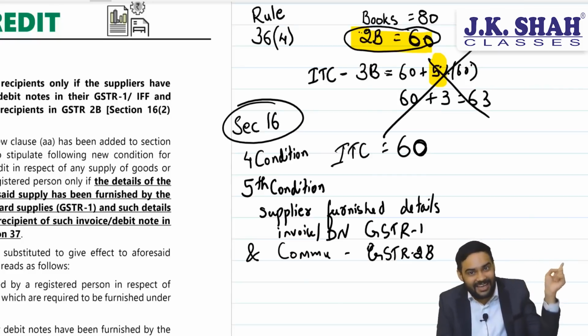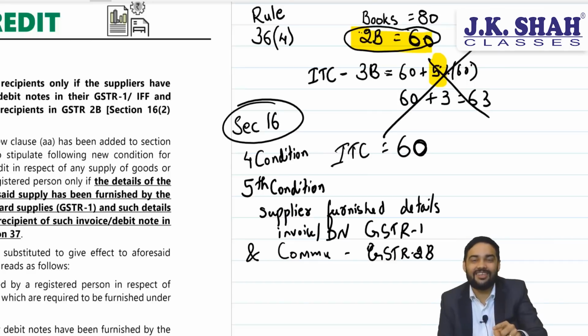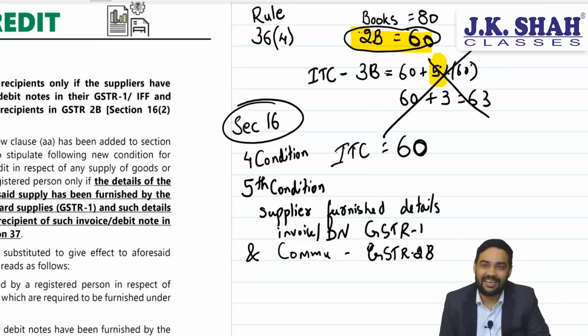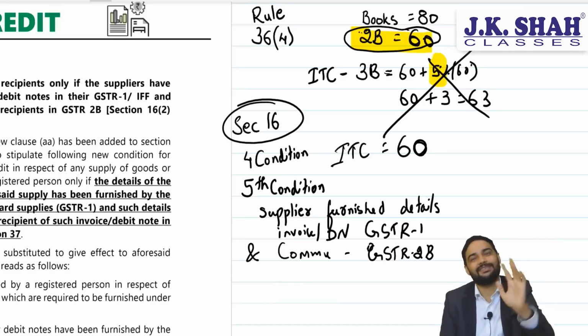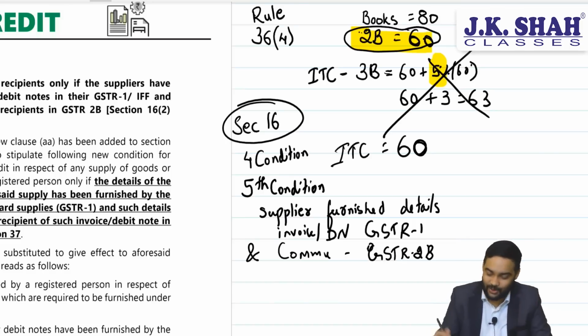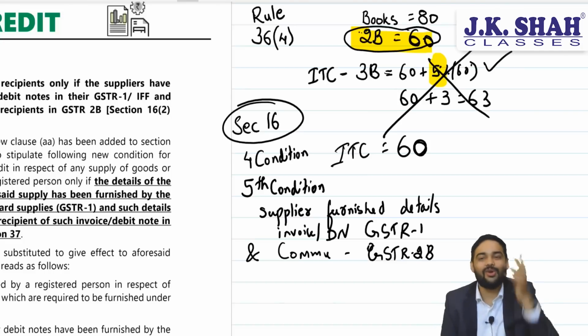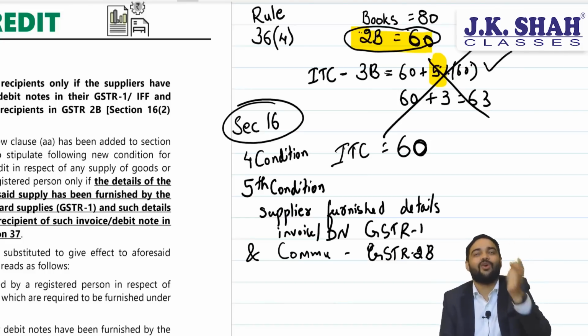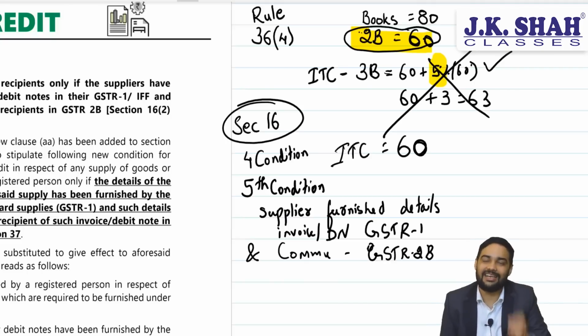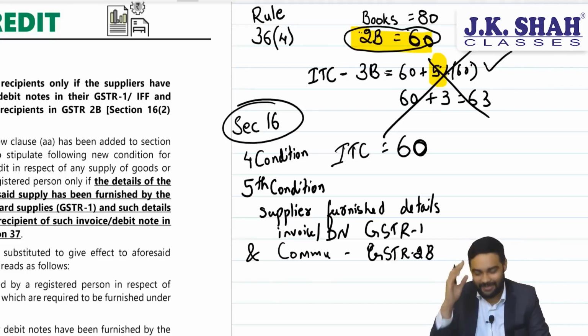Because if the supplier does not furnish that invoice, you will not be eligible for input tax credit. So now for students it has become simple. Earlier you used to do this 5%. Now you are not required to do that 5%. Whatever is coming in GSTR 2B, you can take input tax credit based on GSTR 2B. That is the change. Let me show it to you.